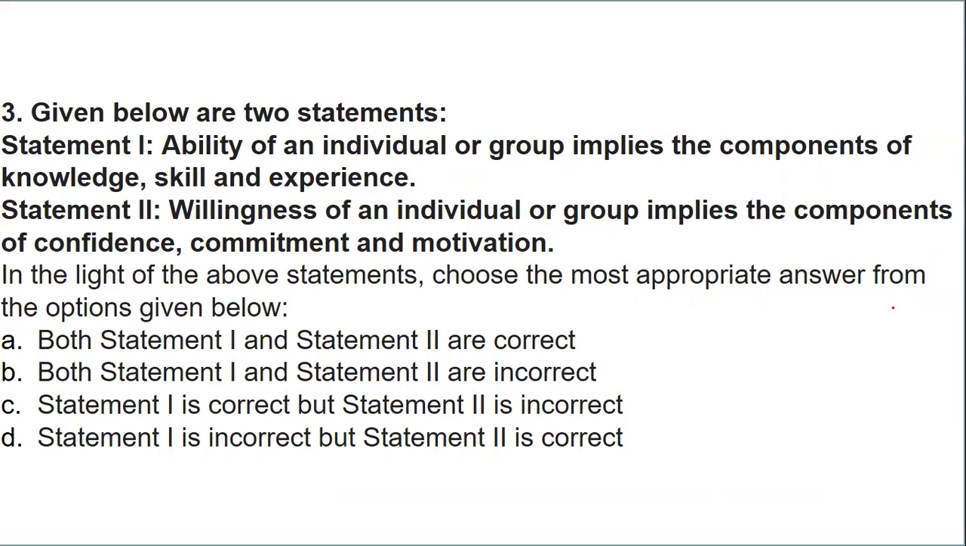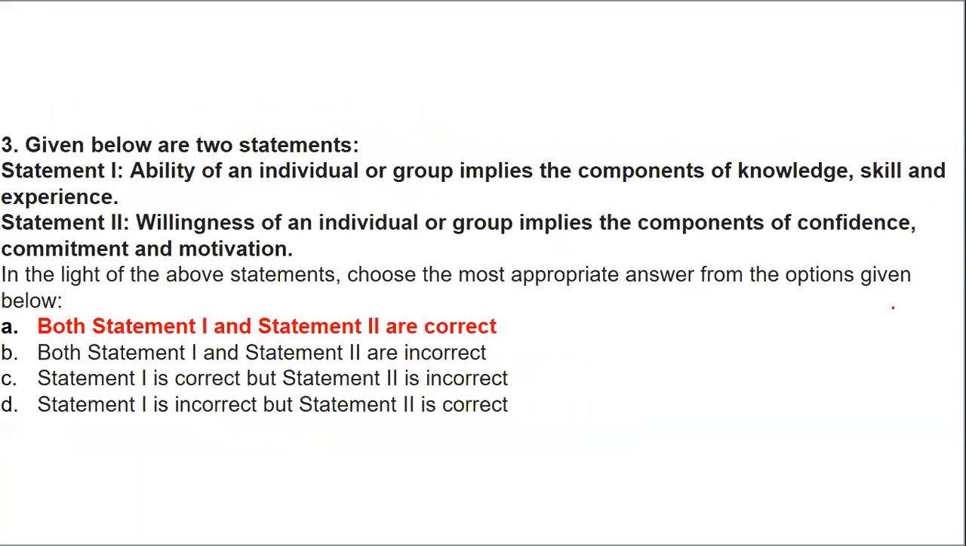So let's see now. Definitely, ability of an individual or a group implies the components of knowledge, skills, and experience. Willingness of an individual implies the components of confidence, commitment, and motivation. If you closely read the statements and look at them very carefully, both the statements are correct. The ability defines knowledge, skills, and experience, and the willingness defines confidence, commitment, and motivation. So both statement 1 as well as statement 2 are correct.